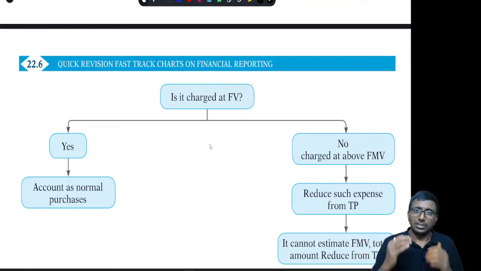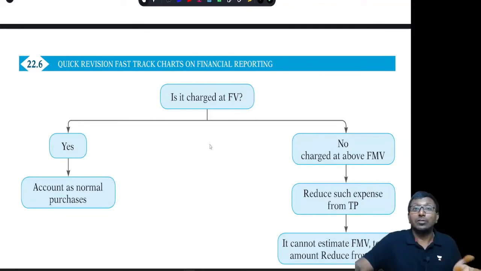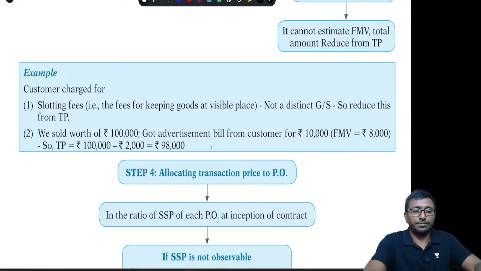Suppose we are receiving some services from the customer, the fair value of which is 1 lakh rupees, but we are paying 1,20,000 rupees. The 20,000 excess is there. 1 lakh will be recognized as purchases. The 20,000 excess will be reduced from our sales. That is the simple point.